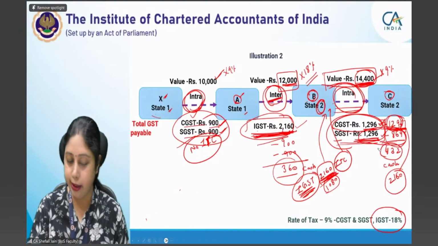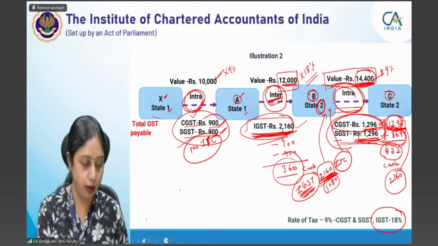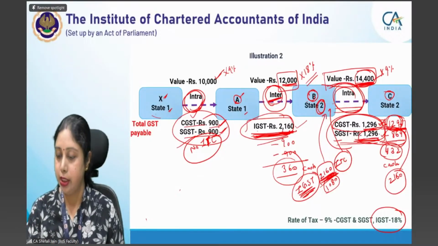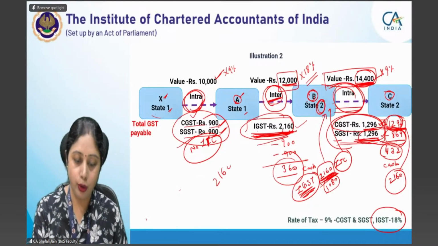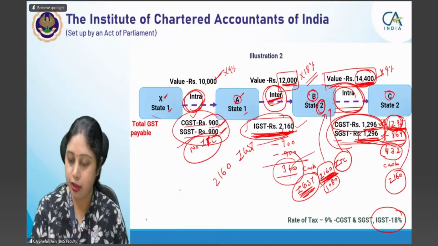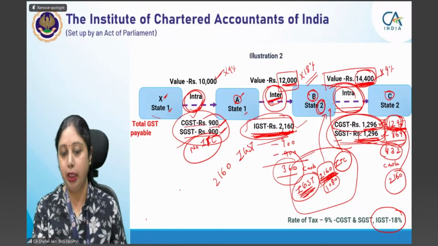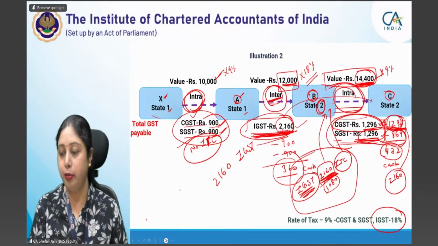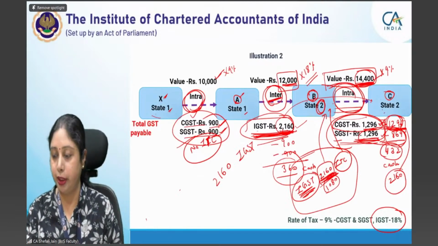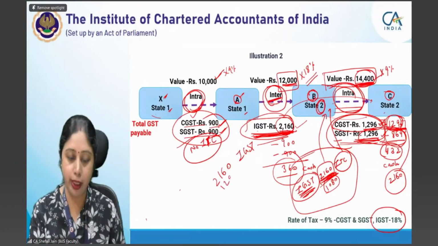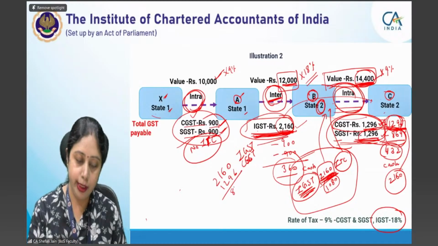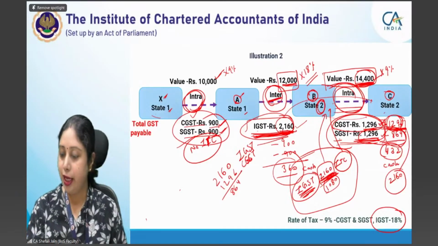Somebody is not yet clear. Let me see. Shraddha is saying not clear, 864. Okay. See, Shraddha, you have a total credit of 2160 IGST, which is available here. I hope this is clear to you that when A sold goods to B and he charged an IGST of 2160, so this is a credit for this particular transaction. This credit of 2160 can be used by B while paying the tax on this particular transaction. Now, out of this 2160, 1296 has been used for CGST payment. Only 864 will be left now when we have to pay SGST liability.